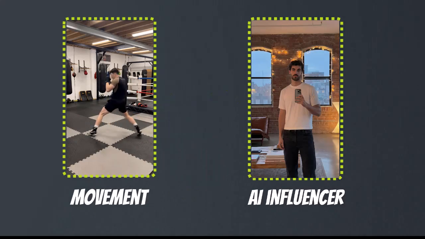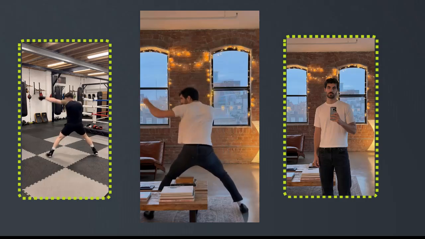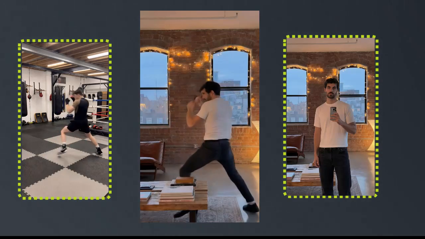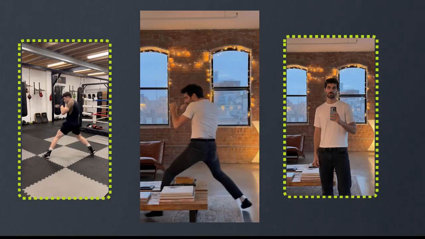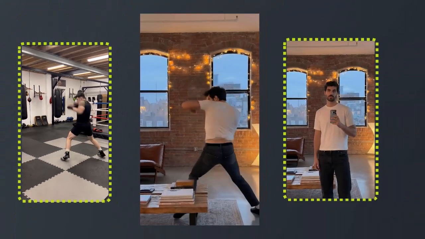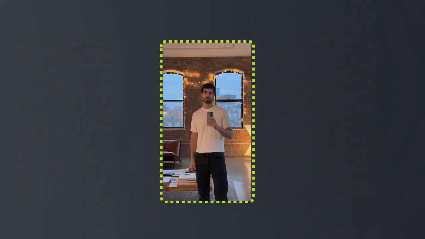Let me show you the final result first. What you're seeing right now is entirely AI generated. And just to be clear, even this image was generated using Higgsfield itself. Nothing here is real. The character, the face, and the style are all created entirely by AI. I simply selected the look, chose the style, and generated everything from scratch.